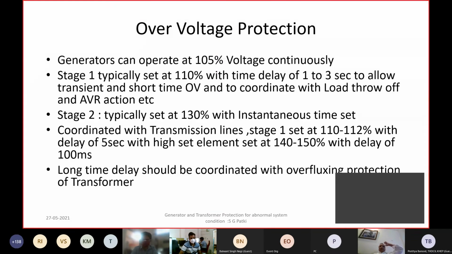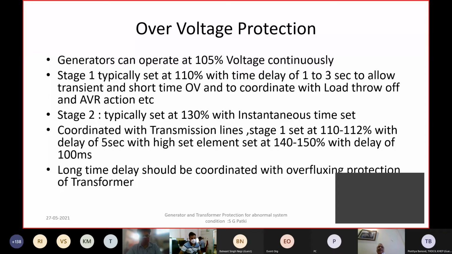Then let us talk about over voltage protection. Why will over voltage protection interfere and trip the machine during system disturbance? As long as the machine is connected to the grid, usually a generator will not see a very dangerous over voltage unless the entire grid voltage becomes high.